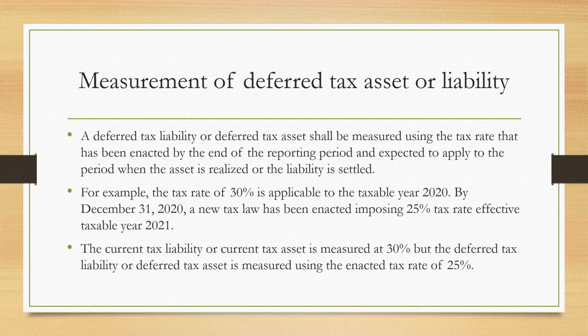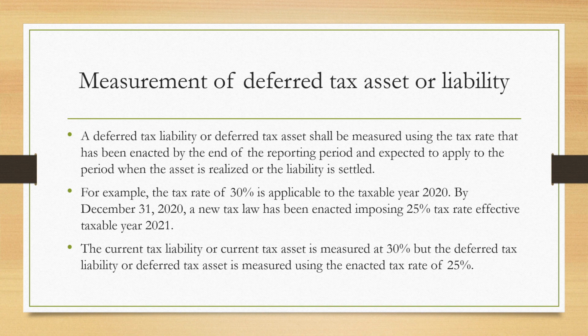Ganito yan mga ka-accounting. For example, for year 2020, yung rate ay 30%, but before the year end or at the year end, there is a new enacted law that the rate is 25% the following year. So, yung current tax liability mo or current tax asset is multiplied by your current rate of 30%.